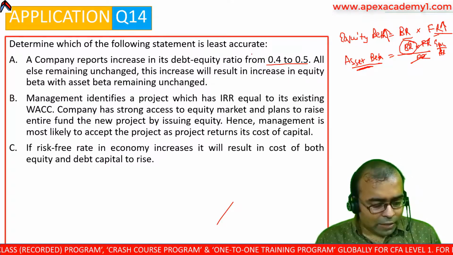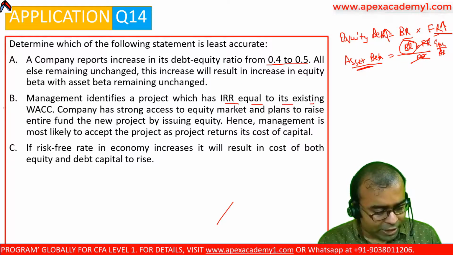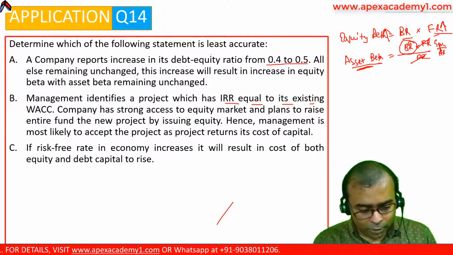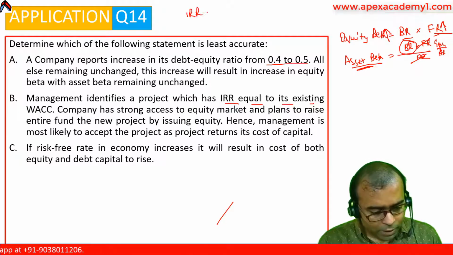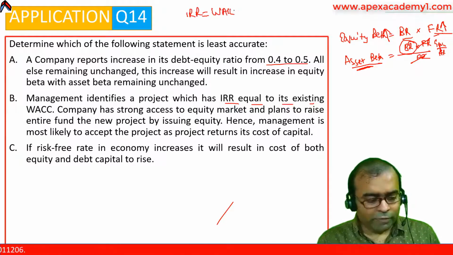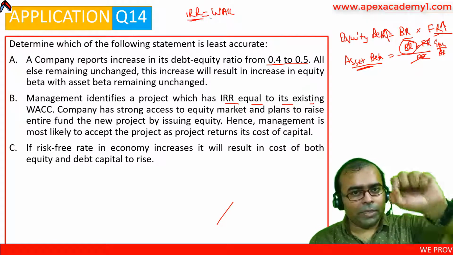Management identifies a project which has IRR equal to its existing WACC. So the project has IRR equal to WACC. Whatever WACC of the company is, IRR is the same as that of WACC, meaning it is equal.